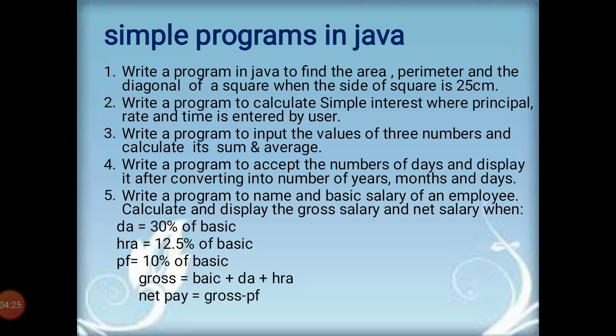The fourth program is write a program to accept the number of days and display it after converting into number of years, months and days.